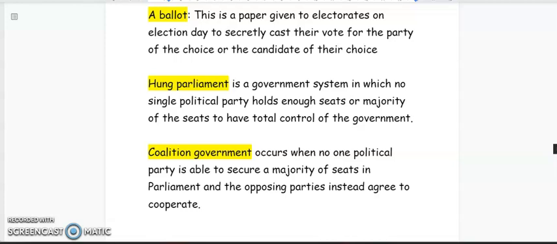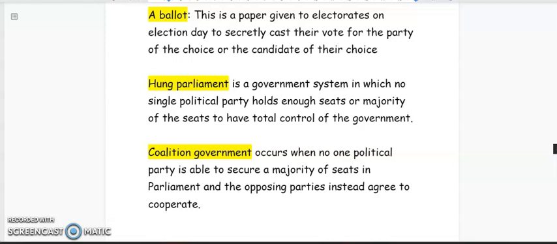So in some political systems, like the democratic system where an election is held every 5 years, the party that gets the most votes eventually comes out as the winning party and will form the government because they got the majority of the seats or the majority of the votes, right? And the losing party will form the opposition.